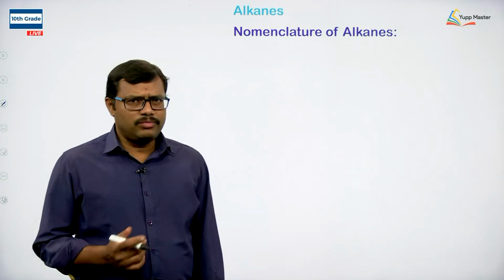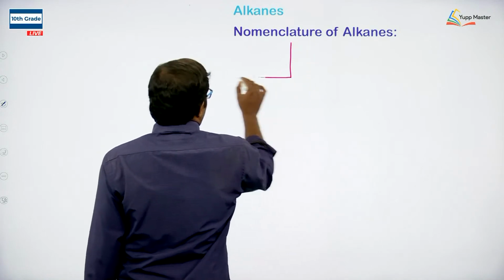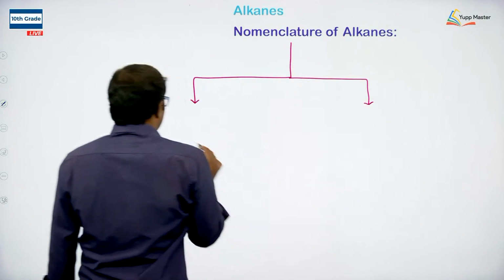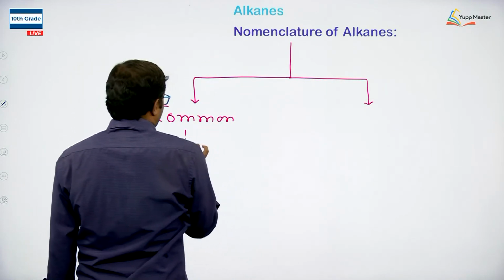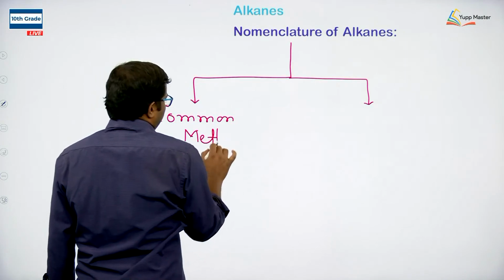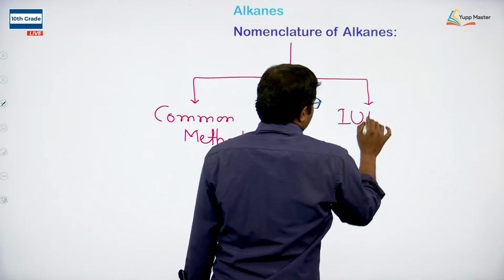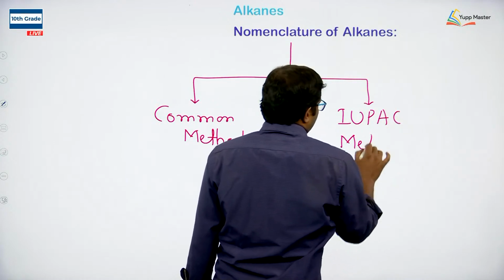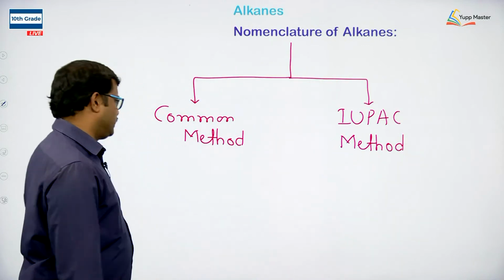In order to name the alkanes, as we discussed in the last class, the names of alkanes can be given by two different methods. One is the common method of nomenclature, whereas the other one is the systematic way of naming, the IUPAC method of nomenclature.